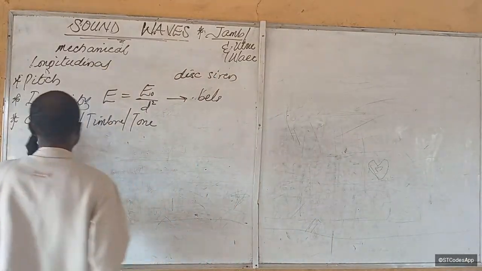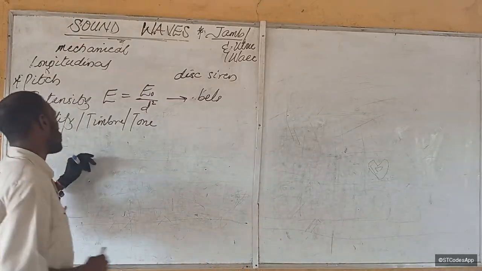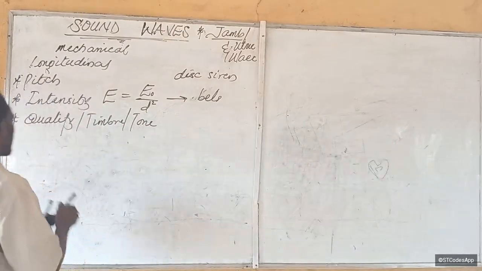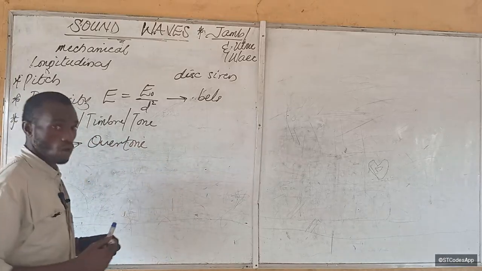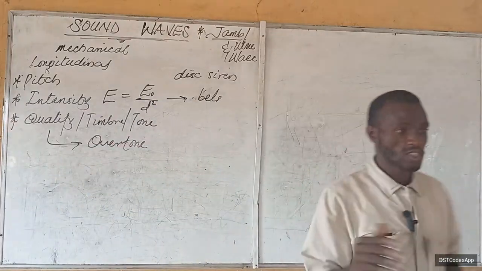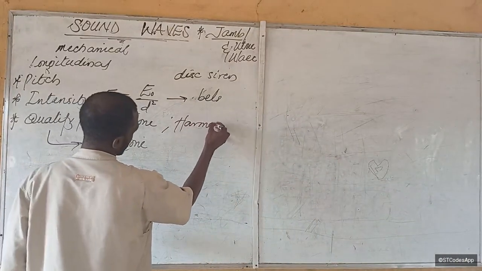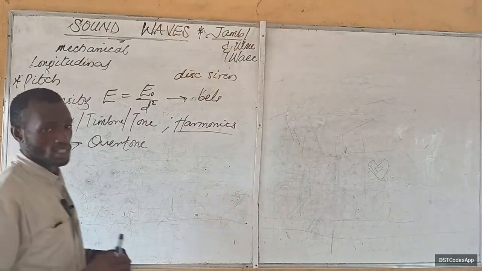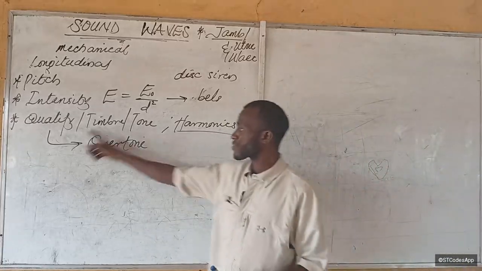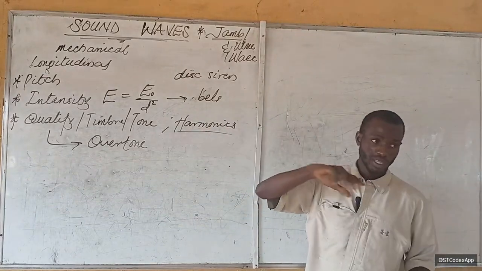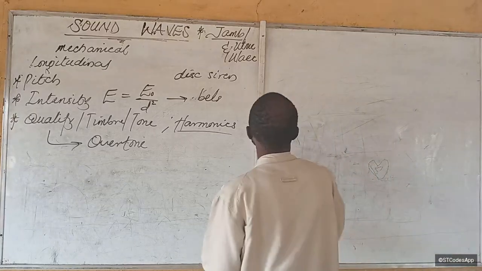Yes. So my point is this now, that quality, or tone, is what differentiates sound. And this quality depends on a property known as overtone. Okay, before we know overtone, there's something we must also know, which is called harmonics. Alright, so the quality of the sound is dependent on its overtone, but overtones are higher frequencies of the fundamental frequency, and I'm going to put that into context.